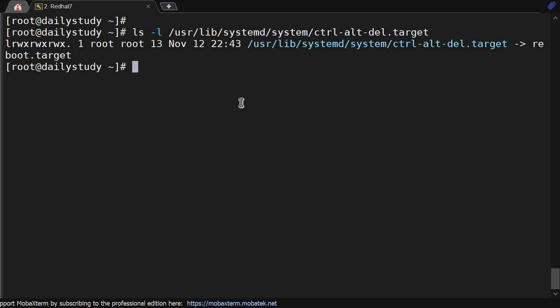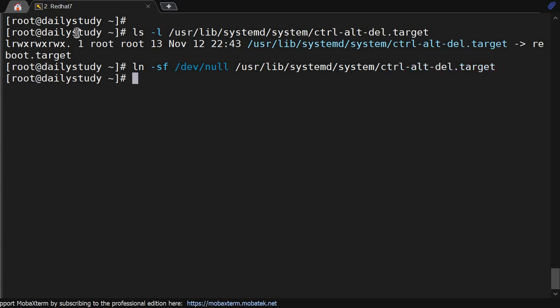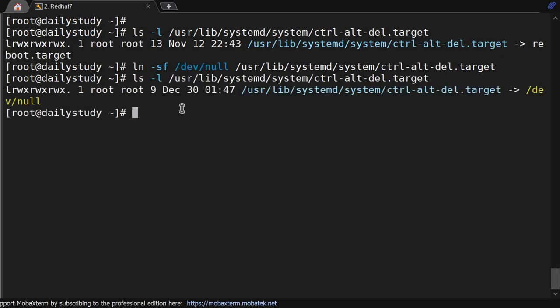Now we will change the link. ln -sf /dev/null and this path. Okay, so what we do: /usr/lib/systemd/system/ctrl-alt-del.target. So what we did, instead of reboot we have redirected it to /dev/null.